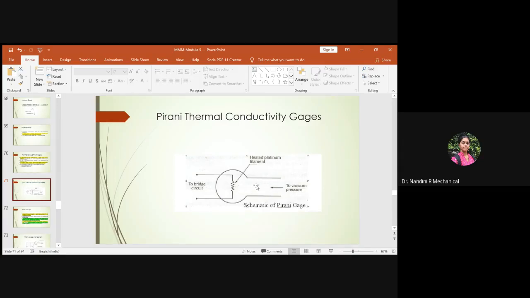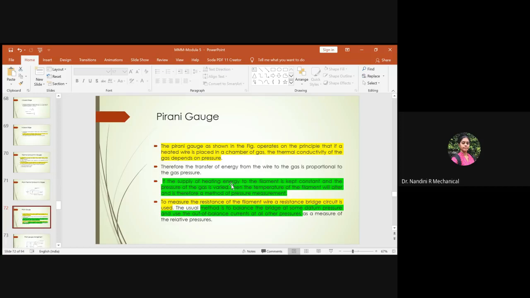Again, here the variation in the resistivity of the filament for the flow of current depends upon the amount of change you come across with respect to the pressure of the gas which is filled into this. You have a bulb-like casing, and the filament is housed within the bulb. The variation in the pressure of the gas will help you show the resistivity, the amount of heat dissipated, and also the flow of current through it. This is the structure of the Pirani gauge.